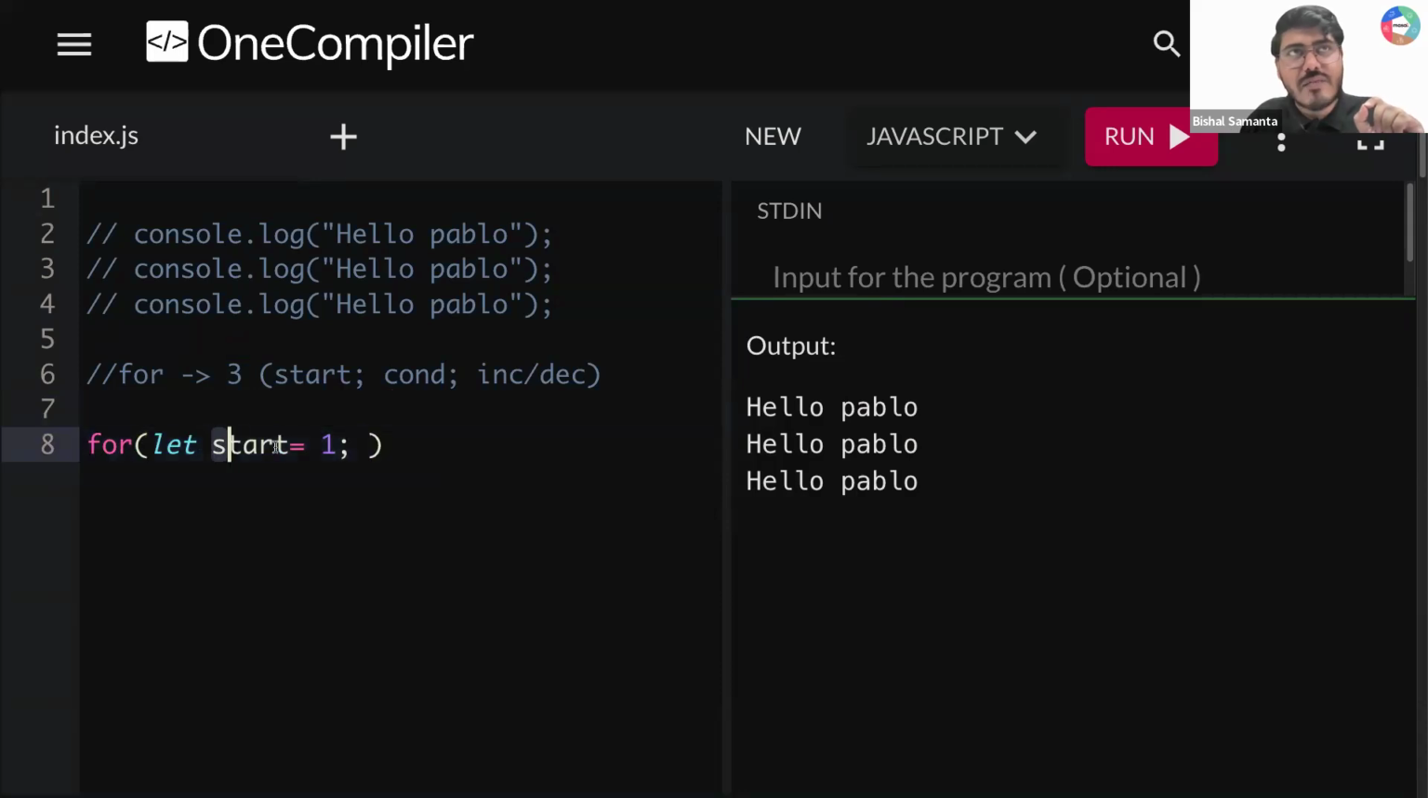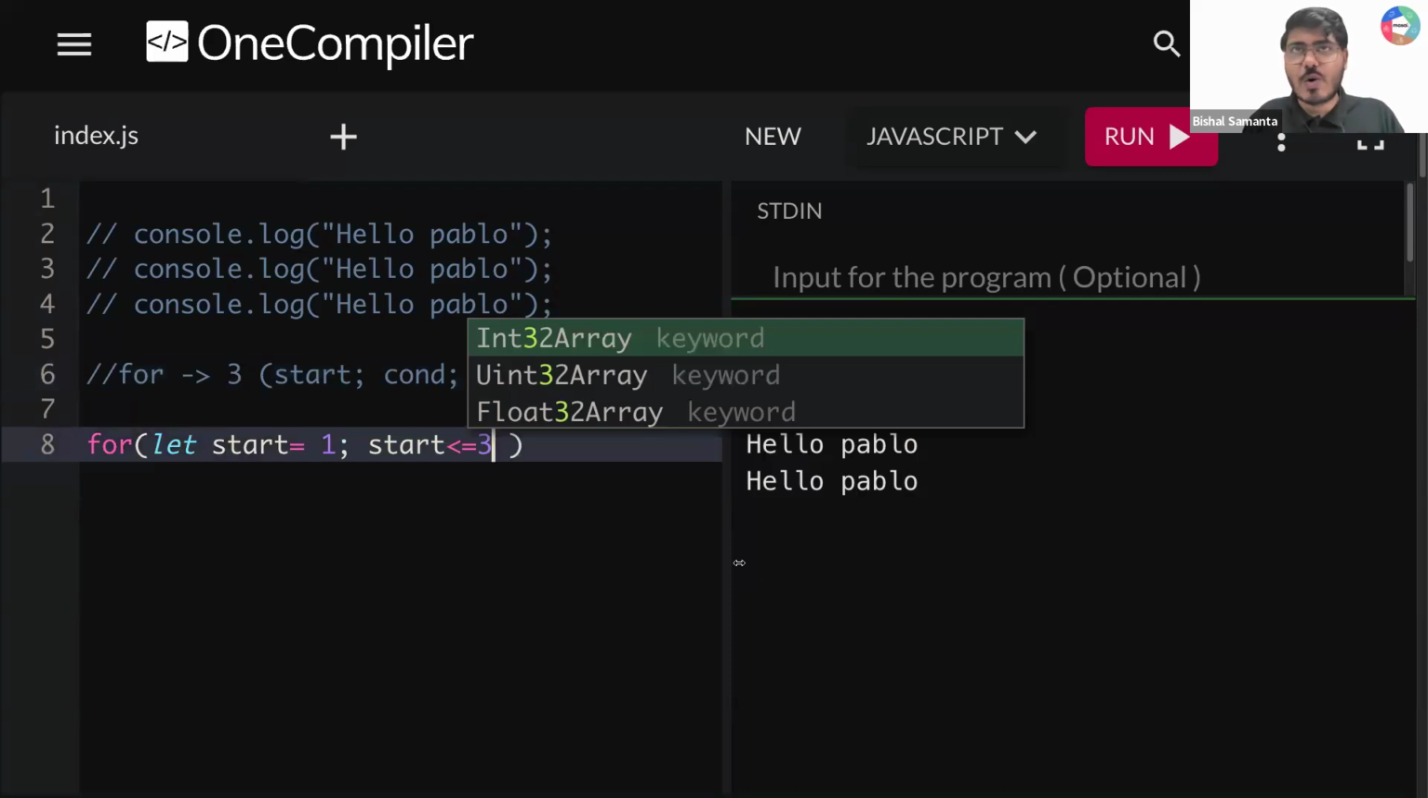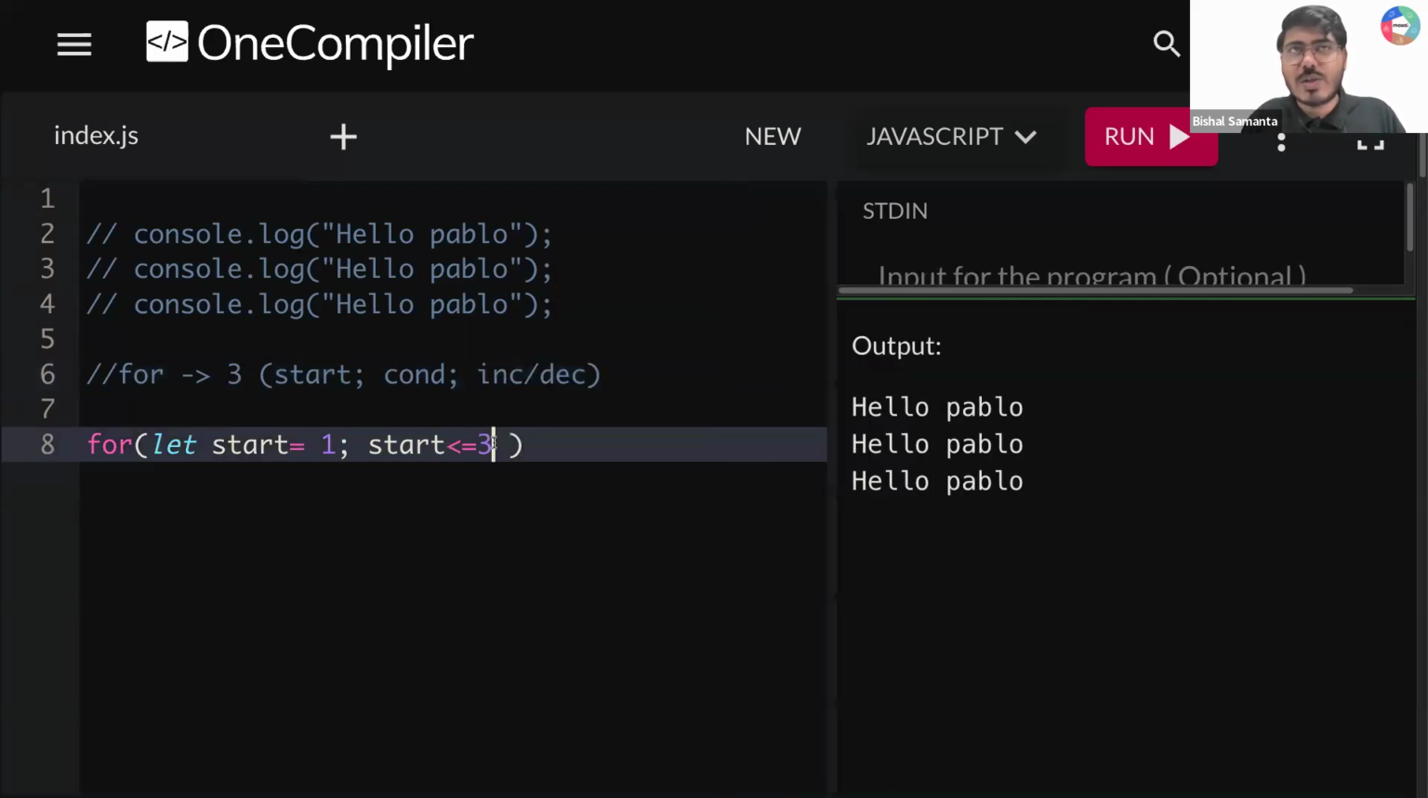I simply created a variable called start and I initialized this value with a 1. So I passed a start value which is 1. After that, second, I need to write a condition. So my condition, let's say here I'm writing start is less than equal to 3. Now, can you tell me, guys, one thing, what it will do?